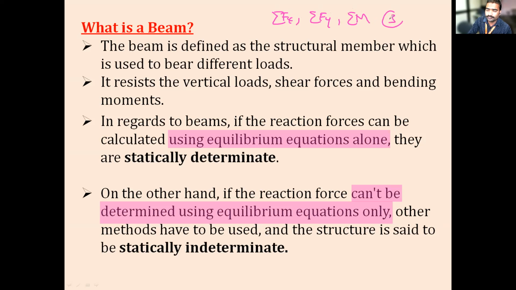These are three conditions. We cannot find the support reactions, which means these statically indeterminate structures have more than three support reactions. How many equations do we have, how many conditions? Only three, but the unknowns are more than three. You cannot find them, no. So such beams are called indeterminate.